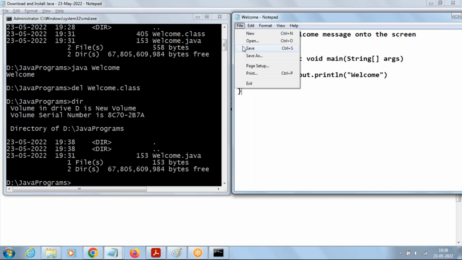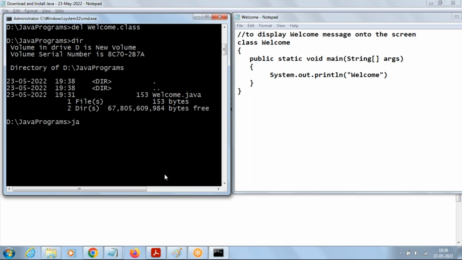Now if I save it and compile it with javac welcome.java, will it create a .class file for us? No, it won't create the .class file.